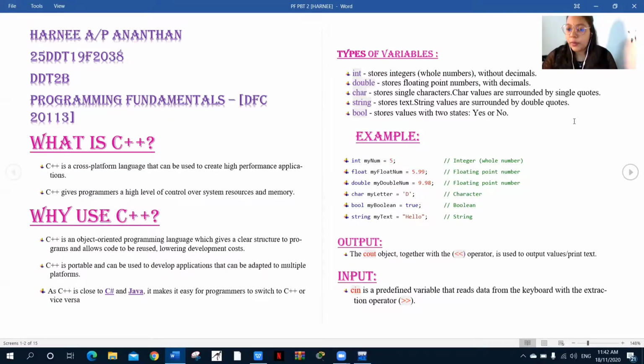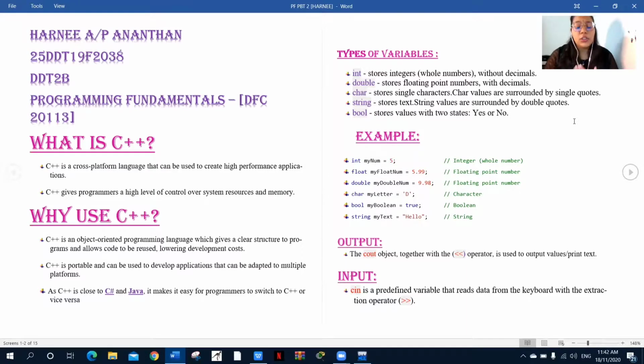So before I explain about my assignment, I would like to share some information about C++. So what is C++? Actually, C++ is a cross-platform language that can be used to create high-performance applications, and C++ gives programmers a high level of control over system resources and memory.